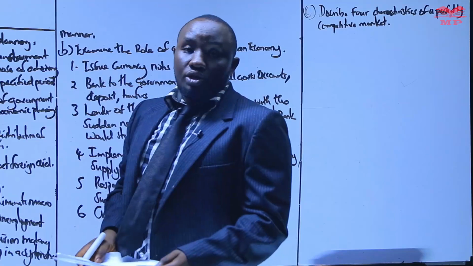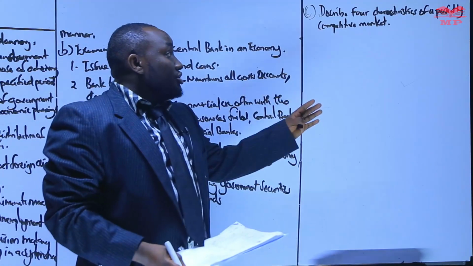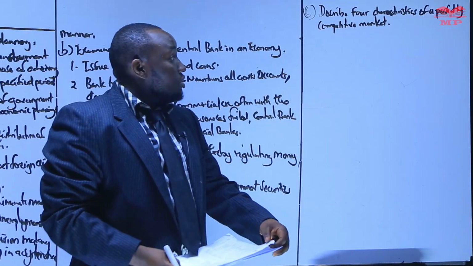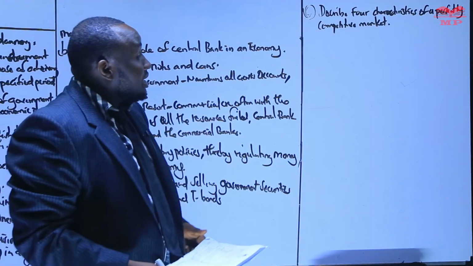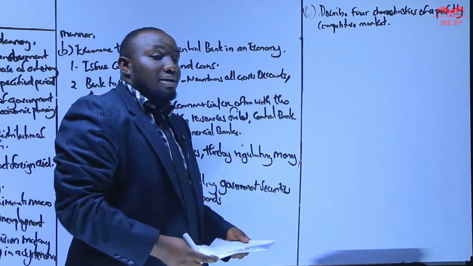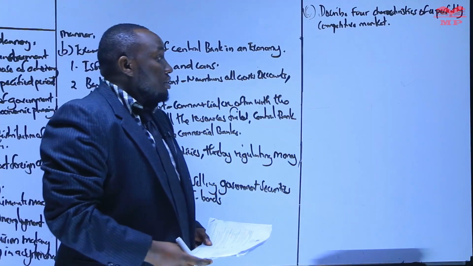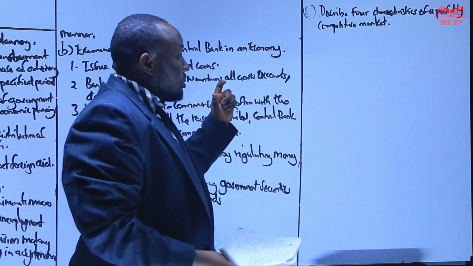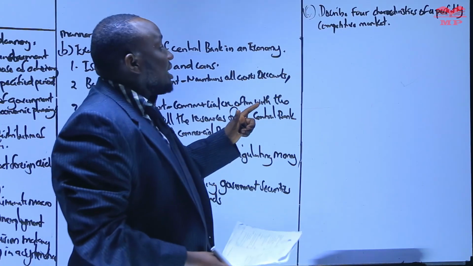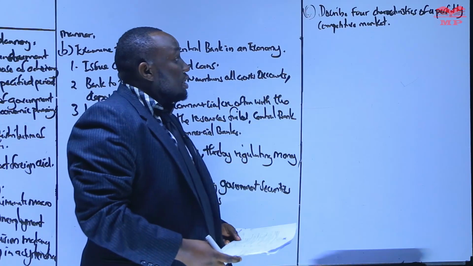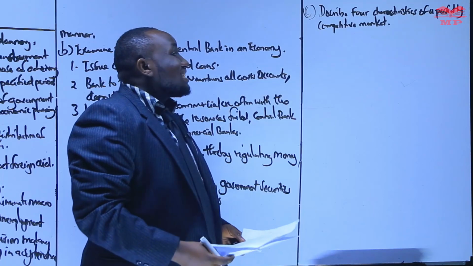The first thing always is to address the area that this question has come from. This question has come from the last topic in microeconomics, that is market structure. On market structure, it has looked at one of the market structures, that is the perfectly competitive market structure.